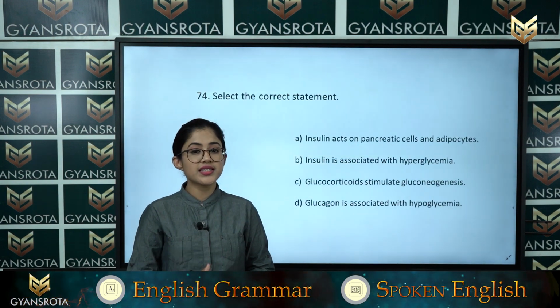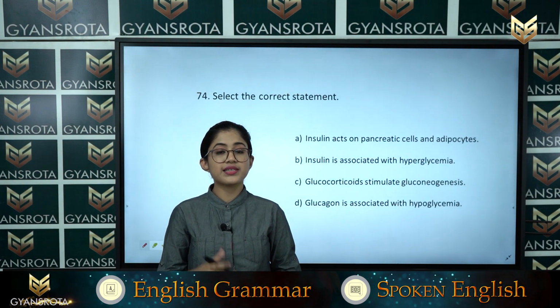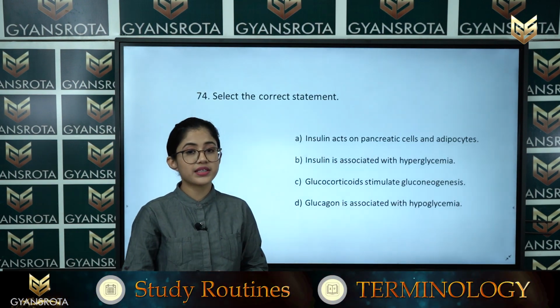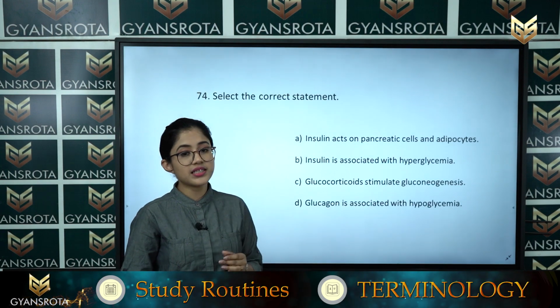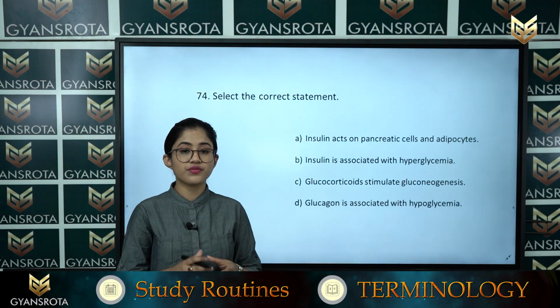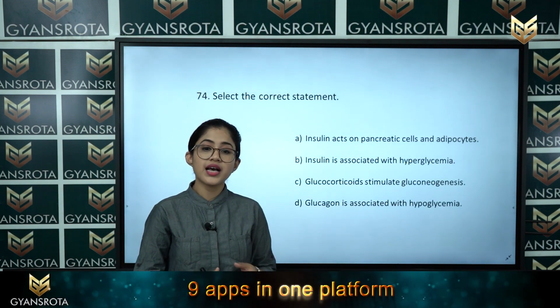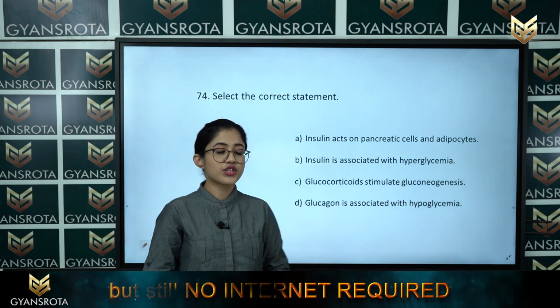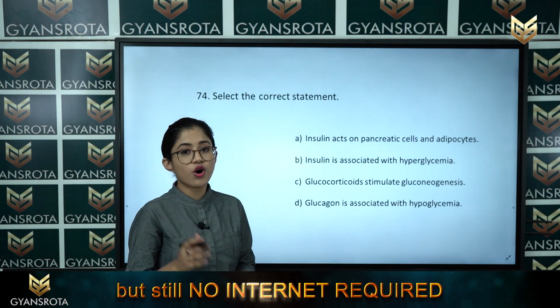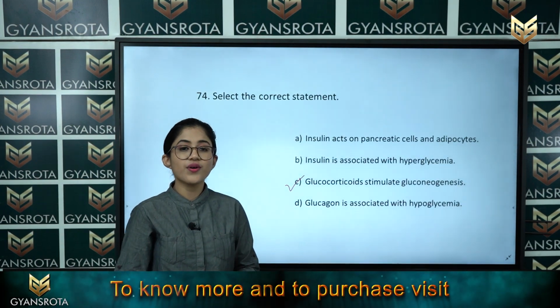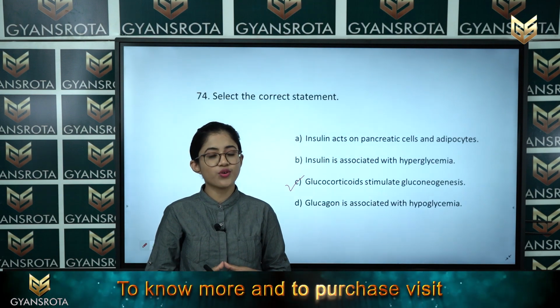Next, the third one is glucocorticoid stimulates gluconeogenesis. This is the correct statement. And the last is glucagon is associated with hypoglycemia, whereas it is associated with hyperglycemia. So among these four options, option C is the only correct answer. So this is the correct answer for this question.